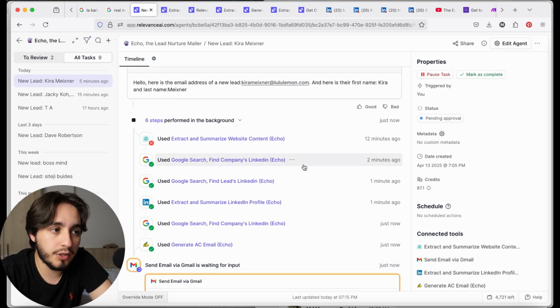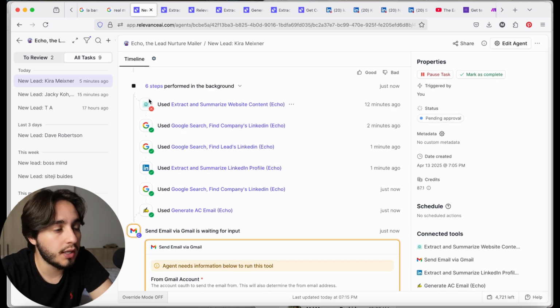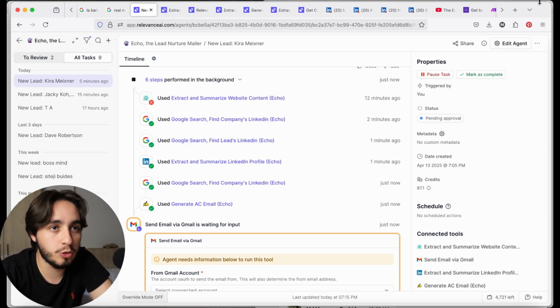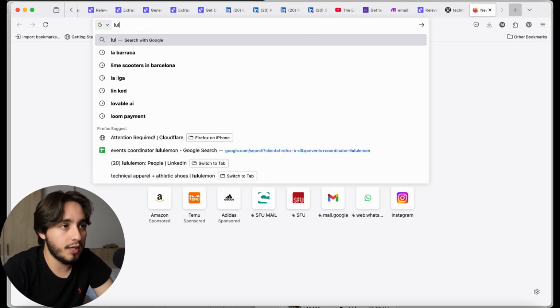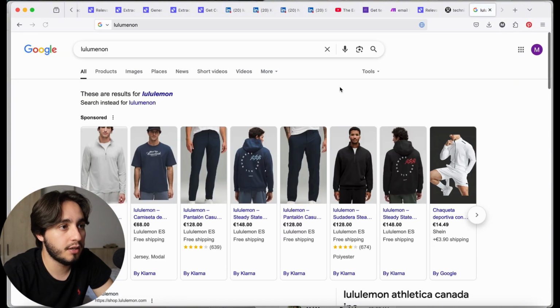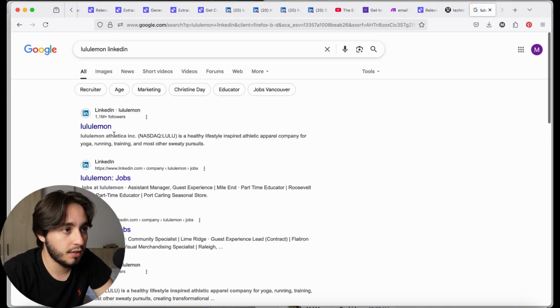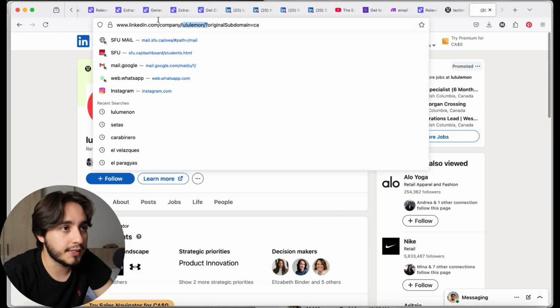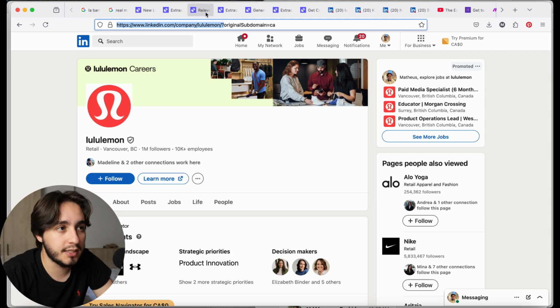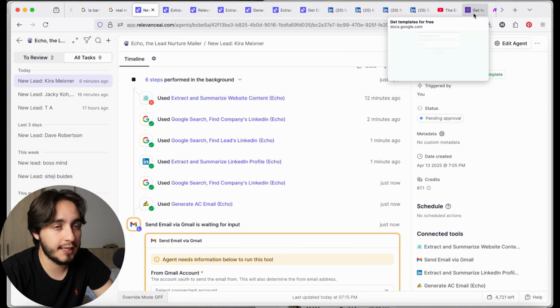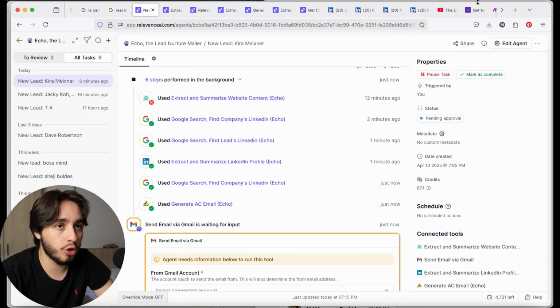I was actually really happy with the results, but I just noticed that this tool didn't run properly. Apparently it wasn't able to find Lululemon's LinkedIn. If I look up Lululemon LinkedIn, the first thing that pops up is this, and let's see the URL. Exactly what I'm looking for. So that's really weird. I think the second time this tool ran, it didn't work that well because I was trying to rerun the first tool, and I think in that process I ruined the whole flow of information.